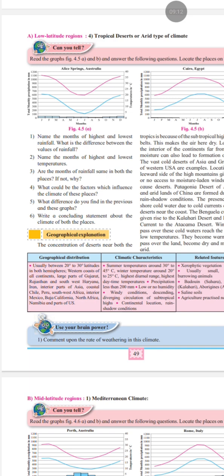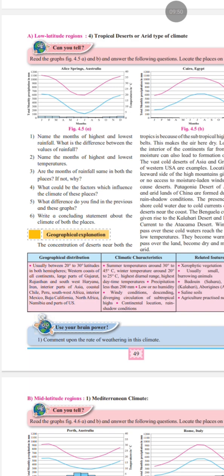Now, the fifth question is, what difference do you find in the previous and these graphs? So, the major difference is in rainfall. In the previous graph, almost all months receive rainfall. But now you can see in this graph, climate of Alice Springs and Cairo, rainfall is very low, or we can say it's almost nil, or negligible. And temperature variation can also be depicted here, in the previous graph and the graphs of Alice Springs and Cairo.